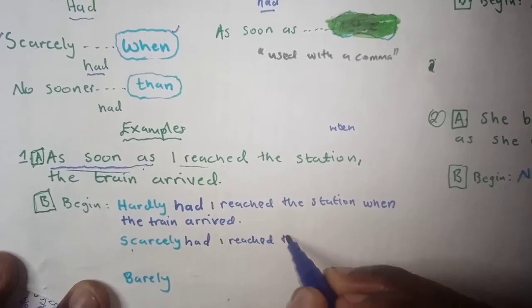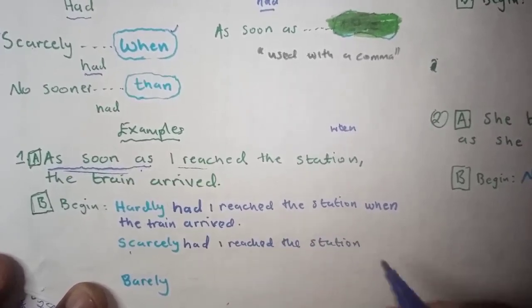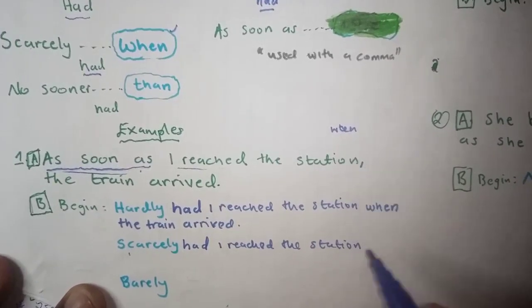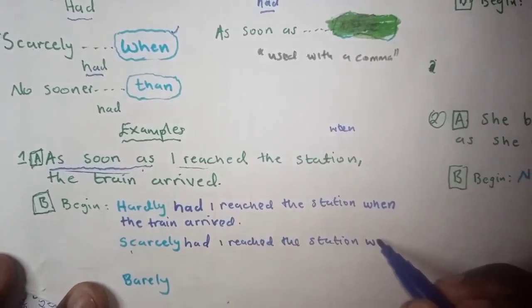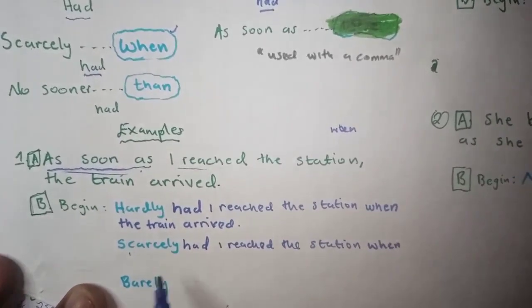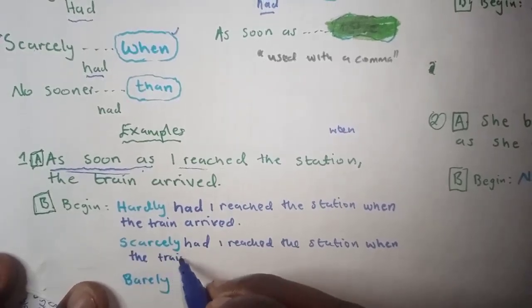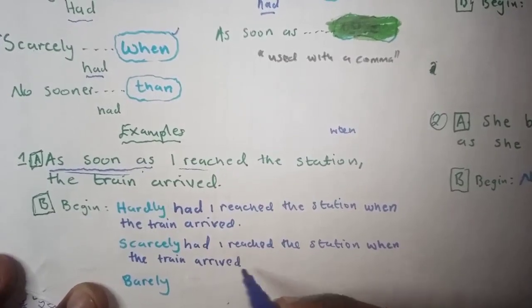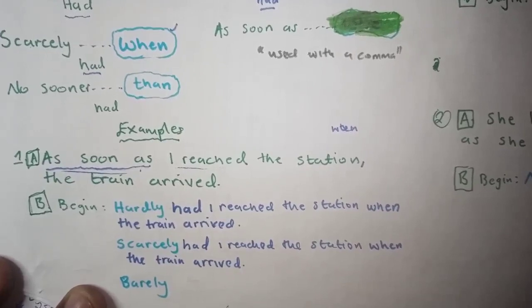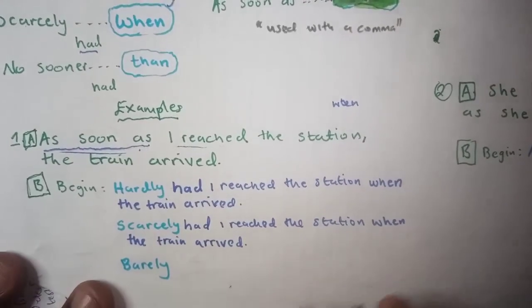Again, the comma will be replaced, since with scarcely also the connection is when. Scarcely had I reached the station when the train arrived. Scarcely and hardly are used the same way because they mean the same thing.